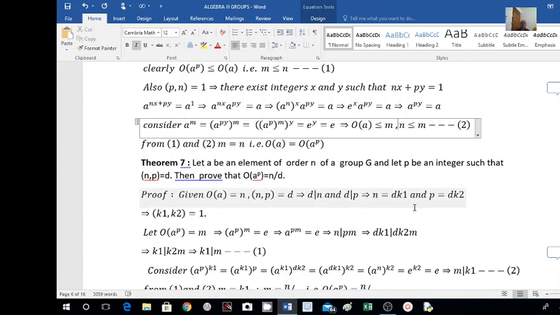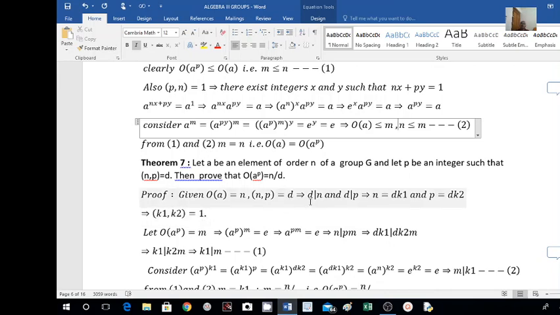And d is the greatest common divisor of n and p. Therefore, there is no common factor between k1 and k2, so gcd(k1, k2) is equal to 1.